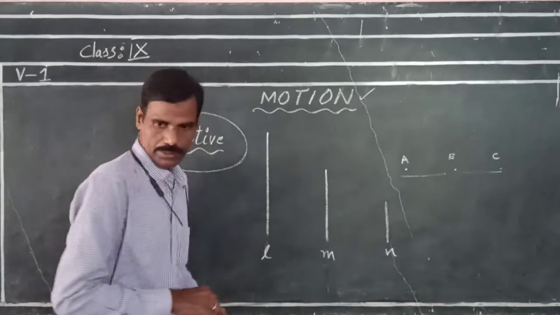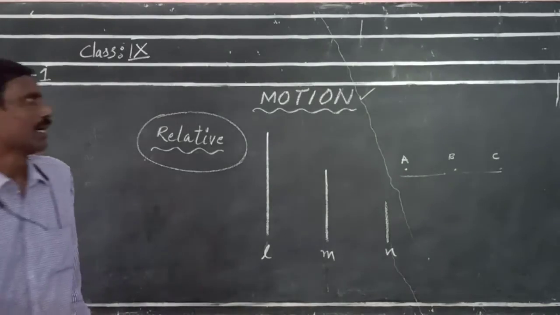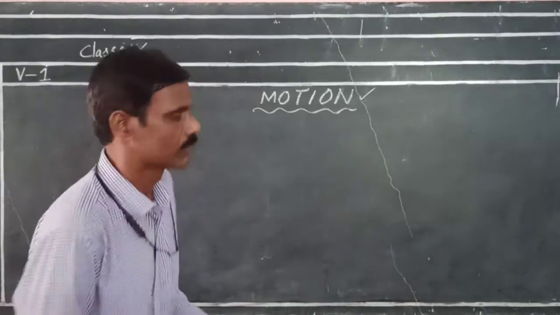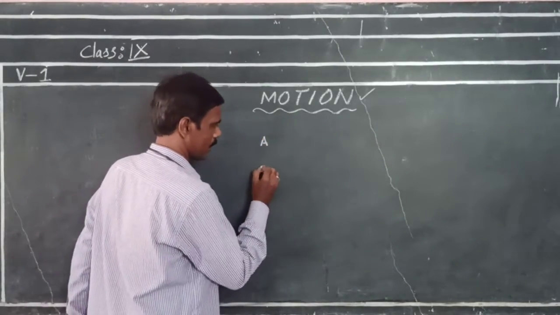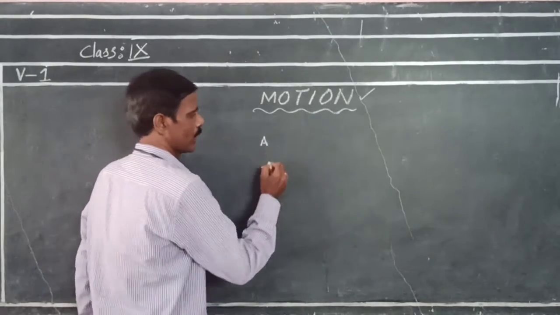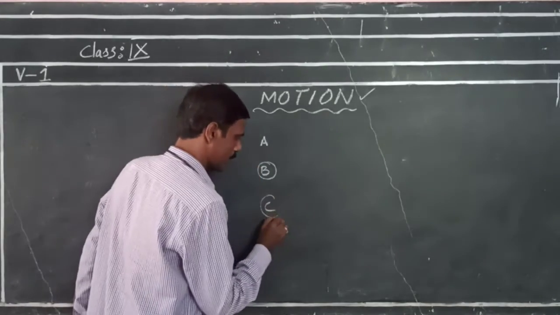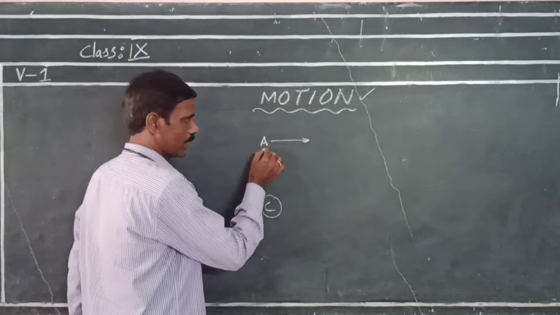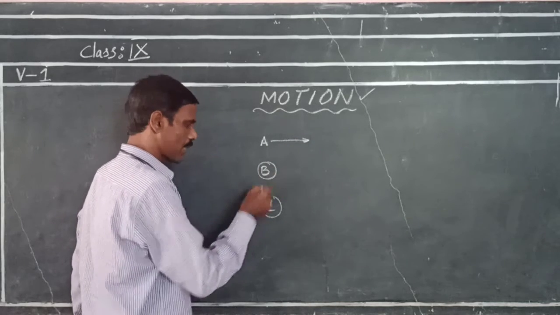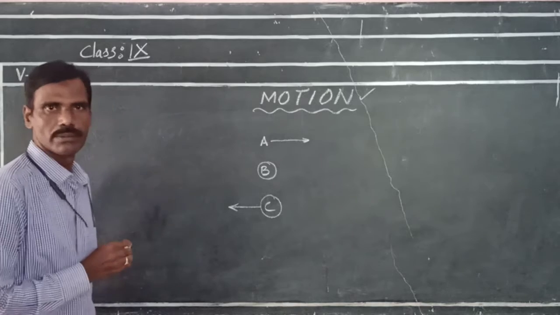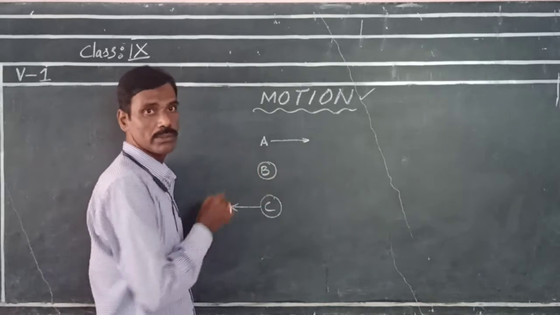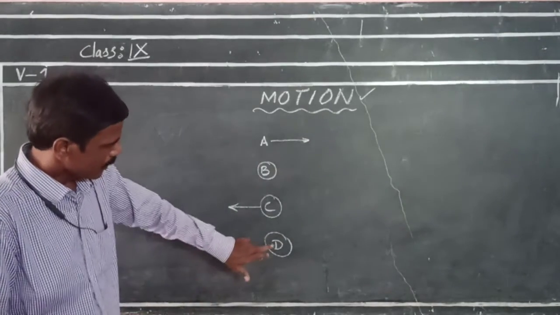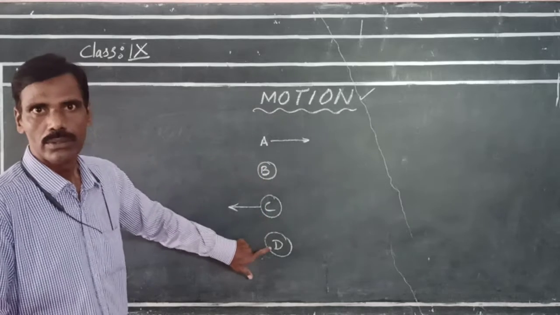Now, next, we will discuss the term distance. Here, this is A, this is B, this is C. Now B is at rest and C is at rest. A is moving, and now we can say that A is in motion. Similarly, suddenly C starts moving, then C is also in motion with respect to B. If you consider one more object D, then D is at rest with respect to B.